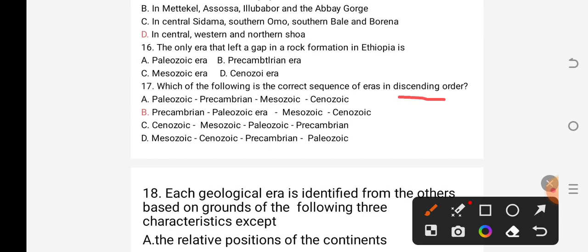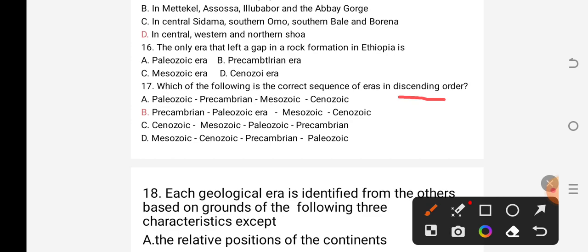I have said while I teach you, in order to study the sequence of the four eras: Please pay my child. The first P stands for Precambrian, please. The second P, pay, stands for Paleozoic era. The third, from my, M stands for Mesozoic. Child, from child, C stands for Cenozoic era.